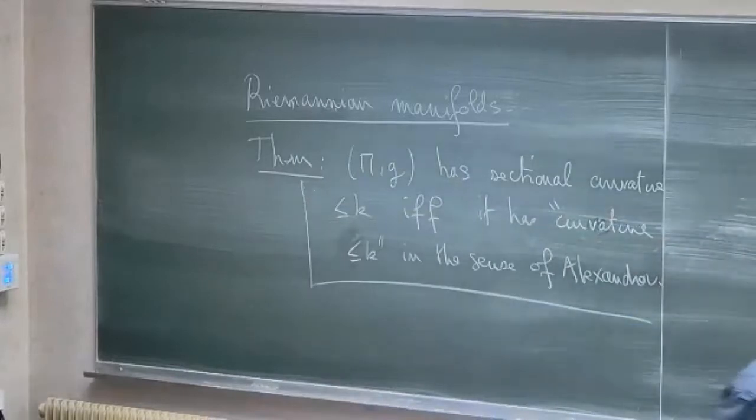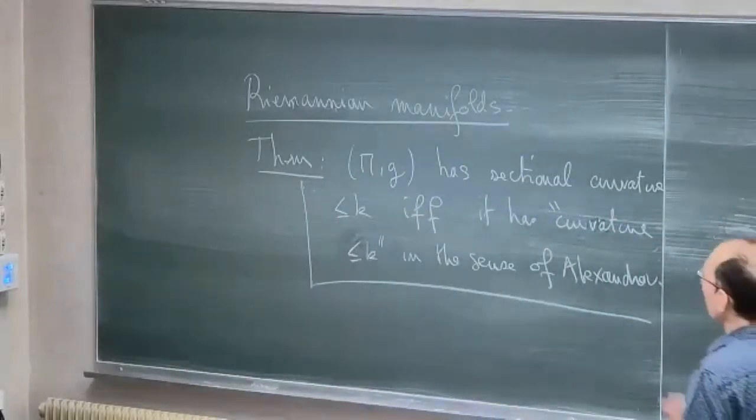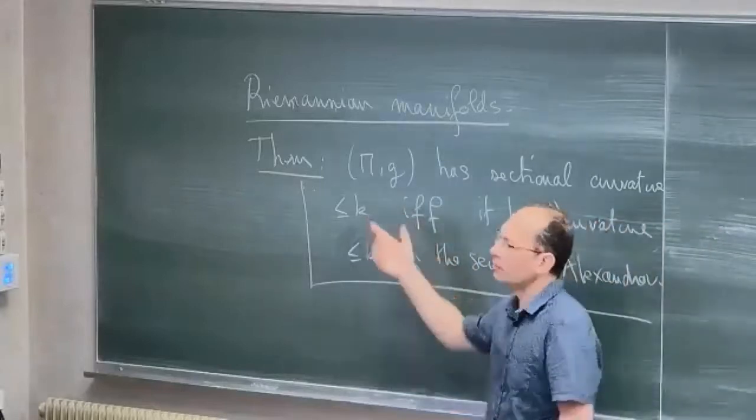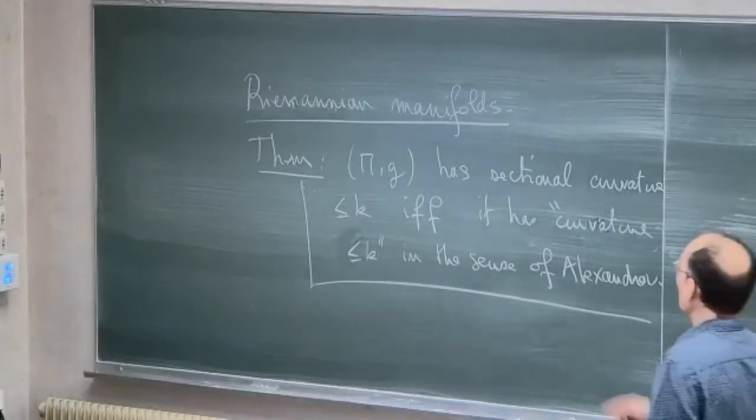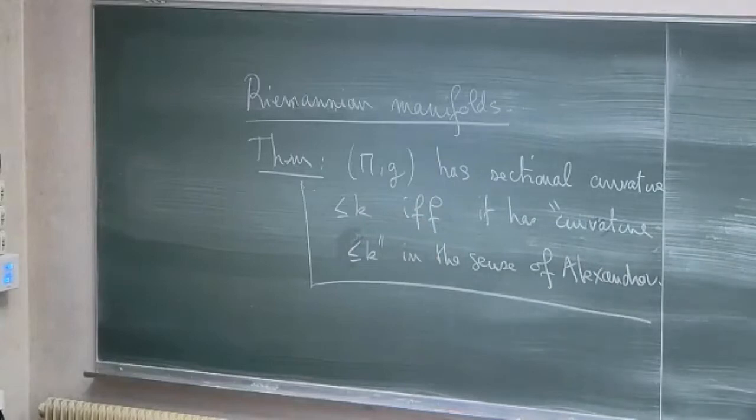Okay, so in fact, I think it was the main motivation of Alexandrov: to express some curvature bound only in terms of the distance and not in terms of differential invariants like the sectional curvature. Okay, so the proof.